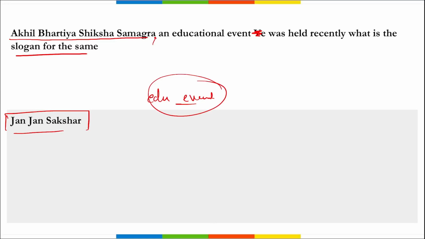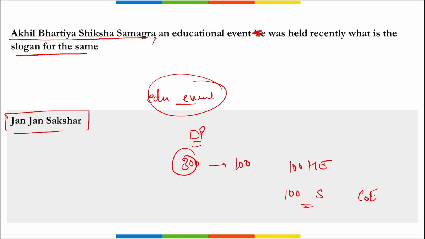And this was concluded with a resolution collectively made by the education leaders to transform India into an equitable and vibrant knowledge society. Correct? Then remember, a keynote was addressed here by our Union Education Minister Dharmendra Pradhan ji. Correct? Apart from this, Union Minister Dharmendra Pradhan informed that the capacity building of teachers is a priority, and more than 300 institutions, including 100 from school education, 100 from higher education, and 100 from skill, will be developed as a center of excellence during the academic year.